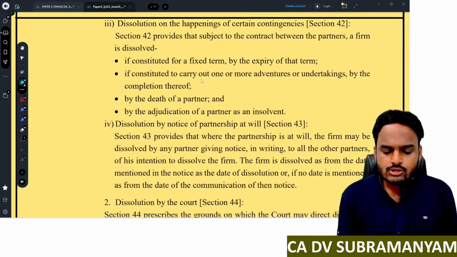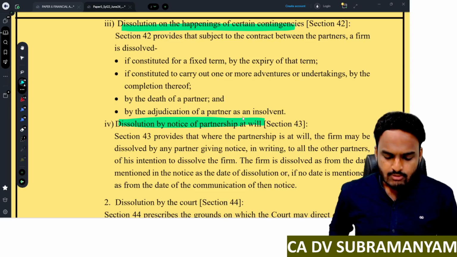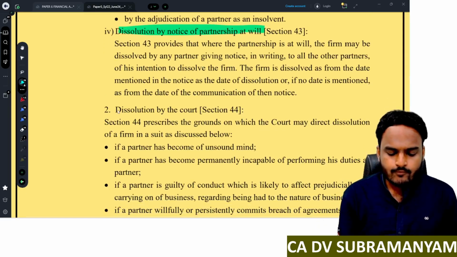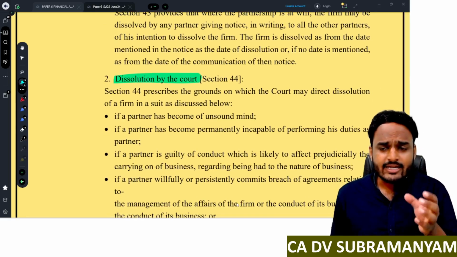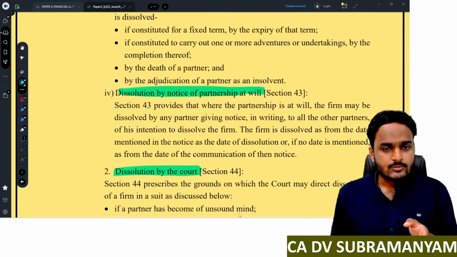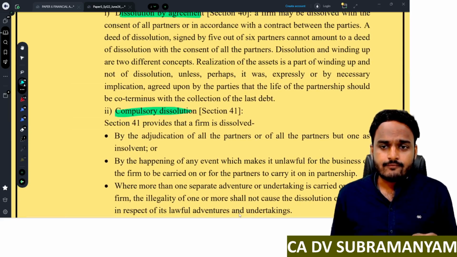Next, dissolution on happening of certain contingencies. Dissolution by notice of partnership at will. Understood? Next one, dissolution by the order of court. So it is advisable to write all headings at one place. Yes, you can also draw a chart: the modes of dissolution of a firm.